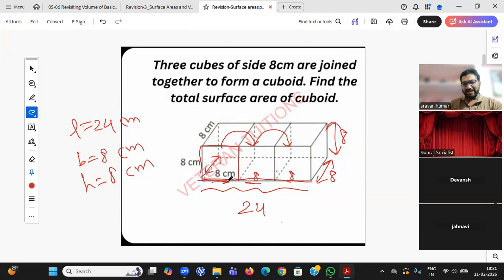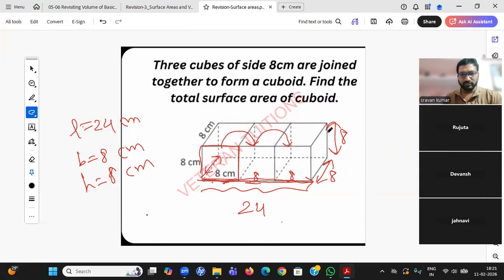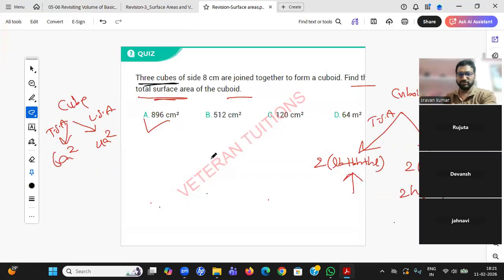So length 24, breadth 8, height 8. Yes, Rujuta, any doubt? Sir, I did it for 2 cubes. I didn't read 3 cubes properly. Acha, so there is an answer for 2 cubes also here.